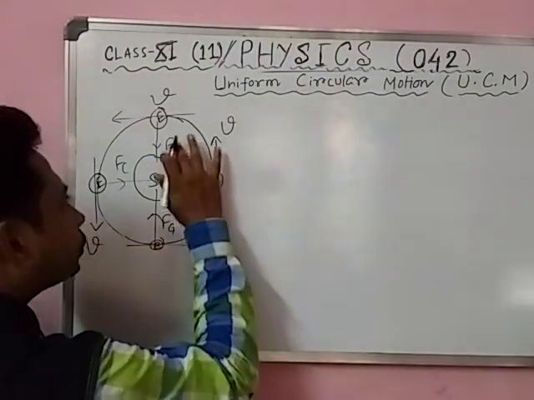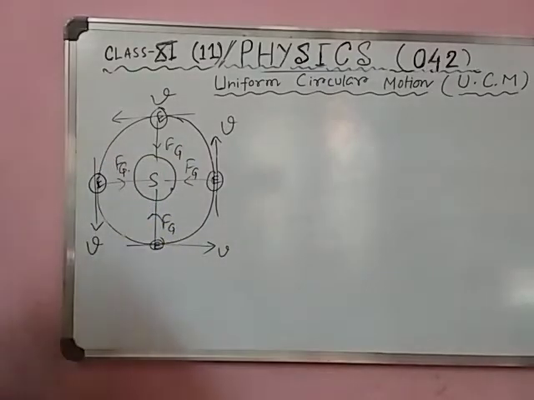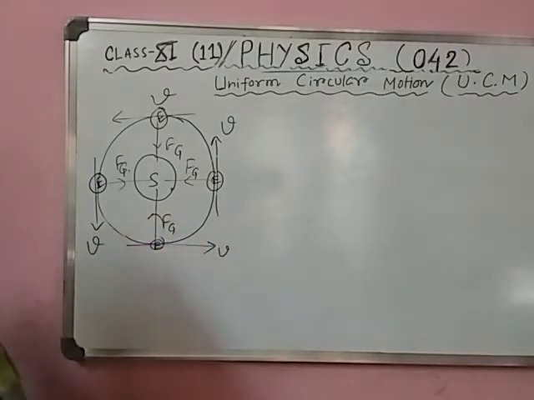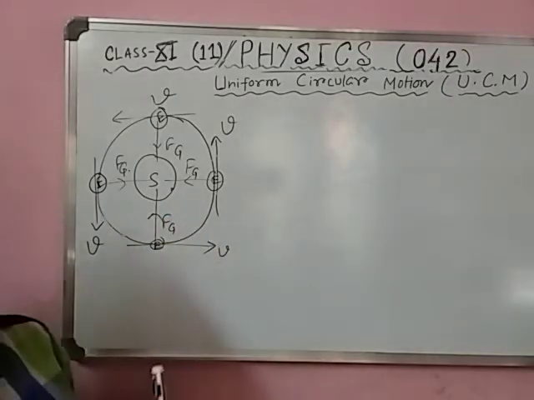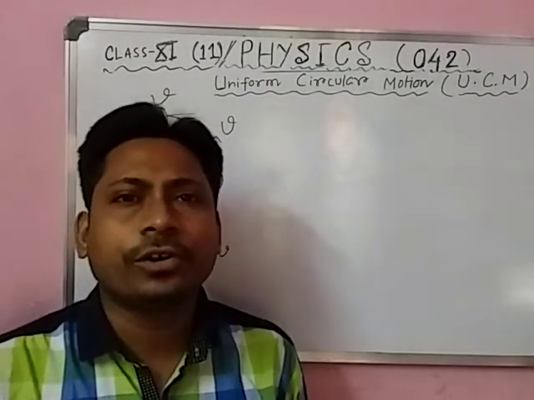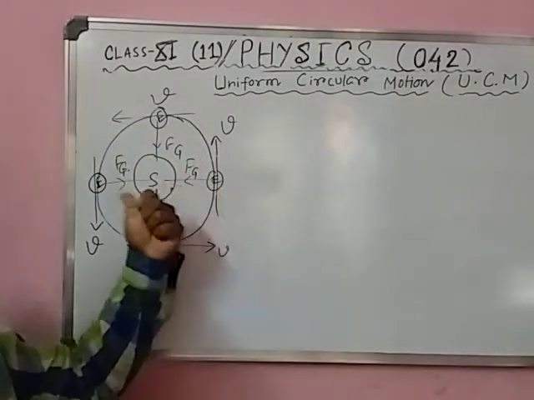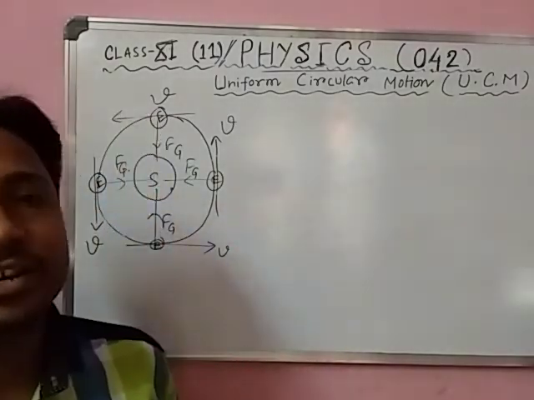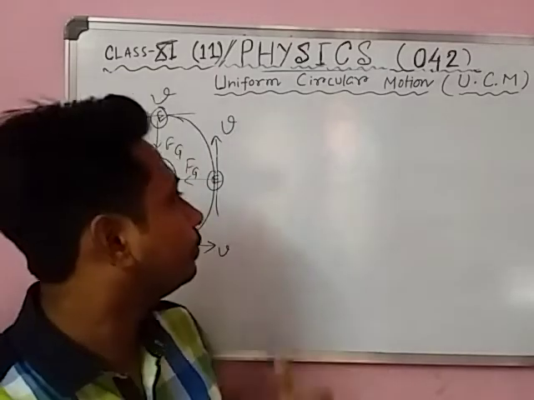This force is always directed towards the center. So what is called centripetal force? If the force is always directed or pointed towards the center, it is called centripetal force. Okay? Draw.